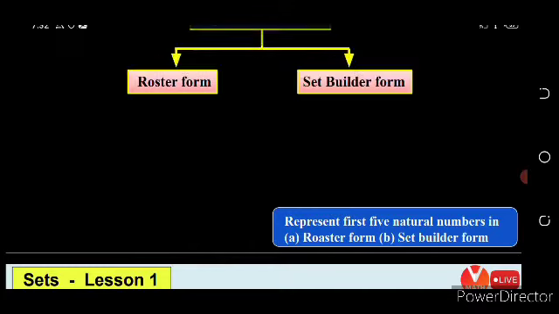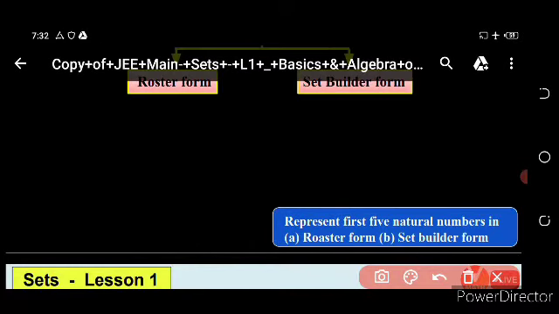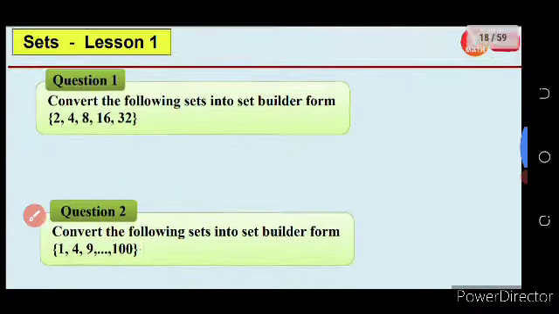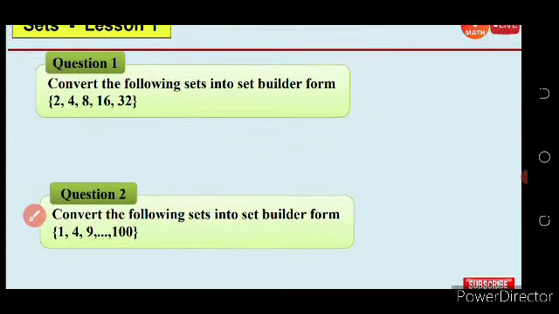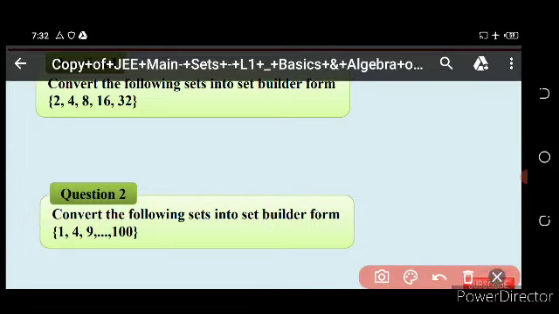Then come to the question. Convert the following sets into set builder form. Okay.